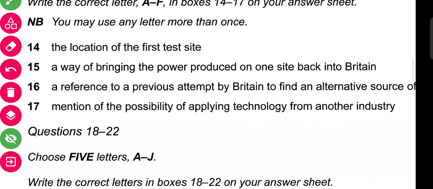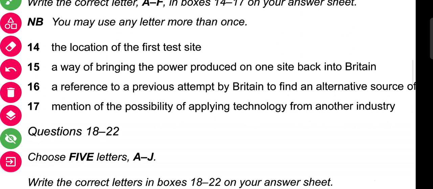Like the question number 14, as we read, it is mentioned the location of the first test site. So in which paragraph is the name of the location where the first test site was done mentioned?